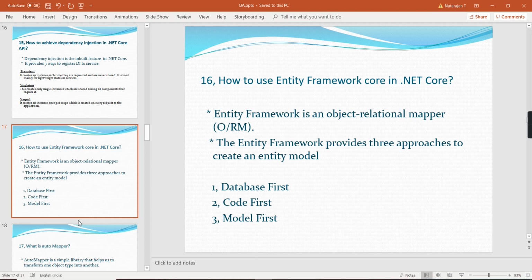Here we don't have any EDMX file. Using the command prompt, if you are following the database first approach, we have a scaffold command. Using that we can generate all the models from our database. In a similar way, for the code first approach, we have to define our model. After executing the command, it will generate the database. If you want more details regarding Entity Framework Core, I will share the link in the description. You can get more information.